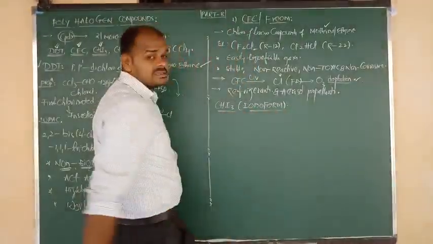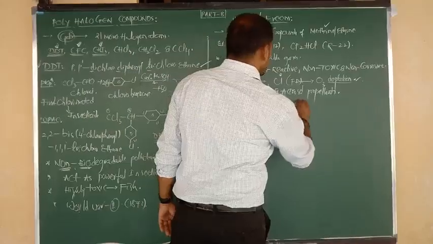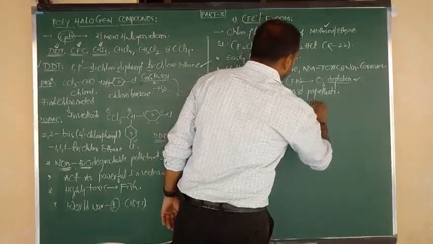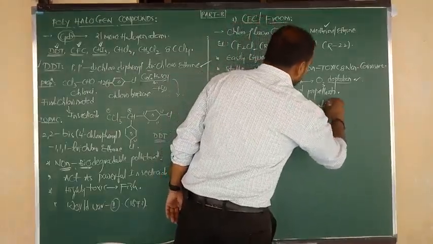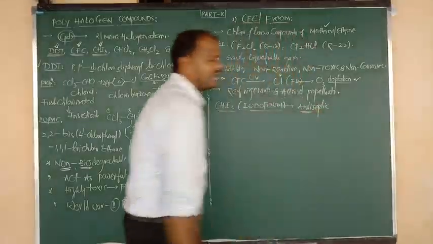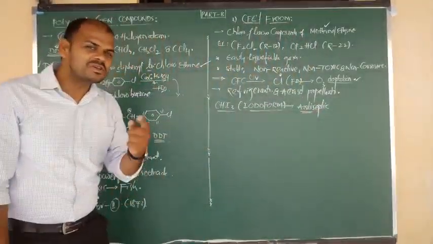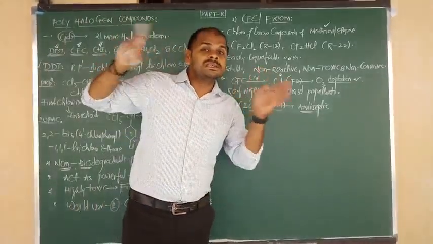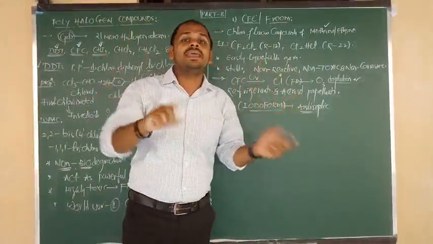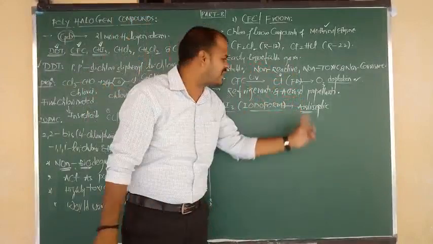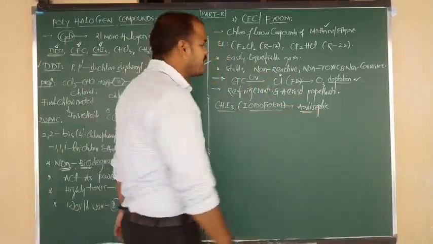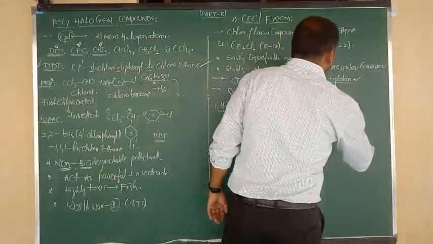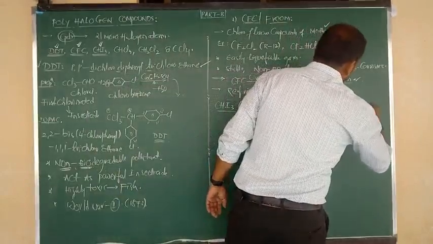Iodoform, the formula is CHI3. It is useful in making antiseptic. We studied in the chapter Chemistry in Everyday Life that tincture of iodine acts as an antiseptic. So it can be used as an antiseptic for cleaning wounds.